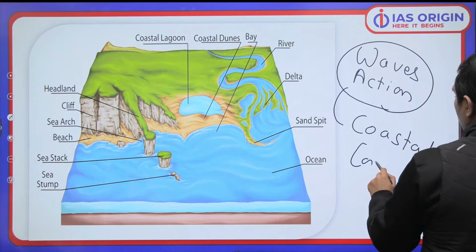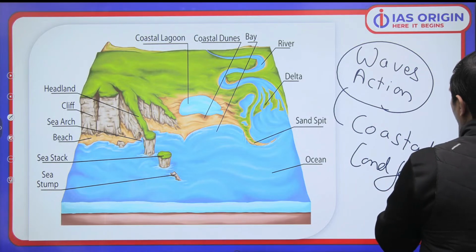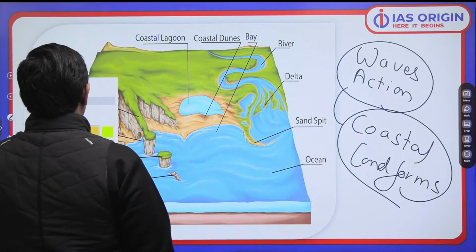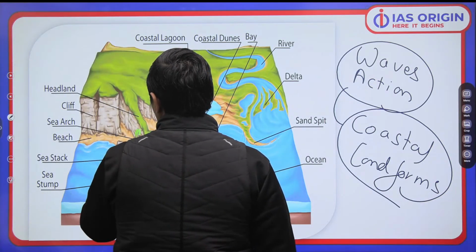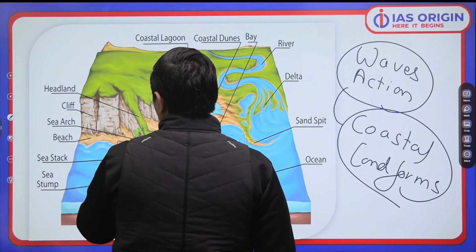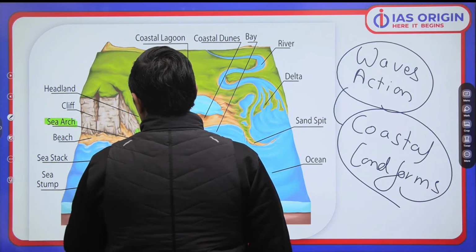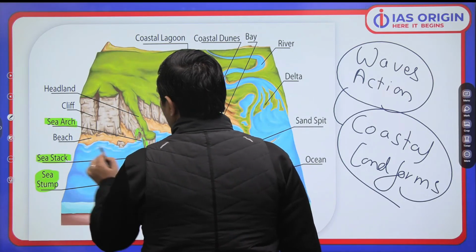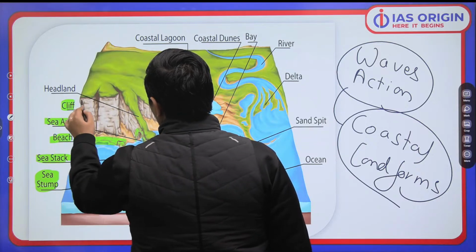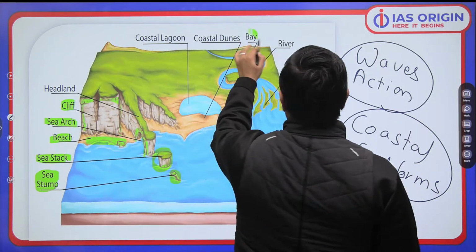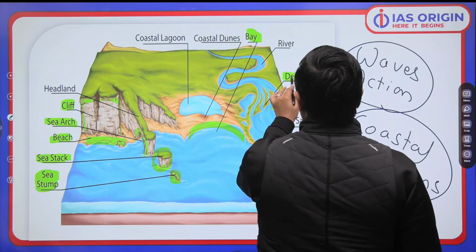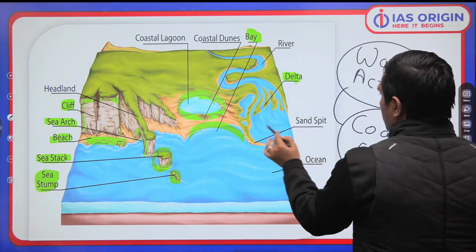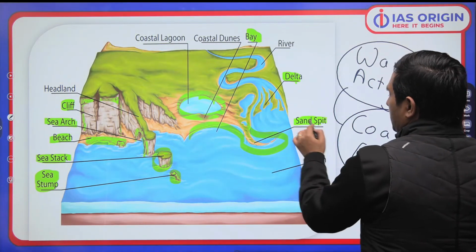Even when you talk about these coastal landforms, you have to be very clear that we have various types of coastal landforms. For example, we have this cave type. This arch is called a sea arch. You will have a sea stump, like this. Here we have a pillar known as a sea stack. Here we have a beach. Here we have a cliff. Then here we have a bay. Here we have coastal lagoons. This is a lagoon. Here is a spit bar. This is called a sand spit. These are coastal landforms.